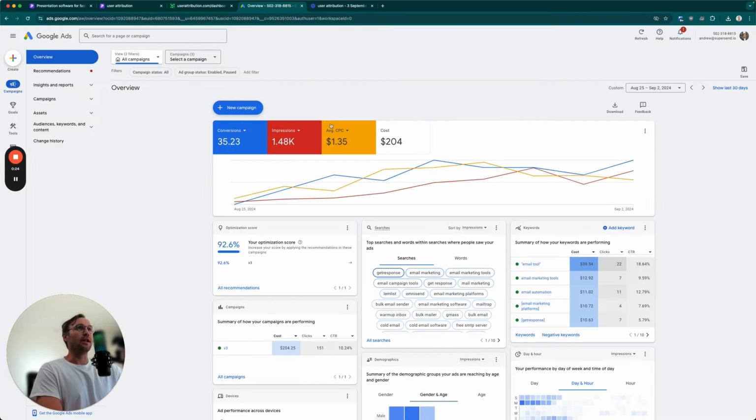So I created a Google Ads account. I started getting some cost per click data. I started getting some actual clicks, some conversions, and this is what you're presented with. From this data, I would then make a decision. I used to make a decision and say, are Google Ads working? Am I getting signups from Google Ads?